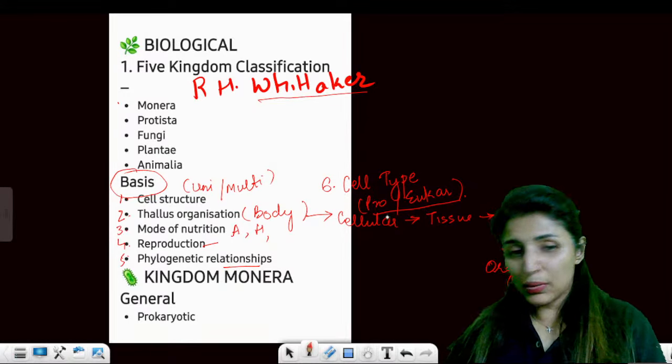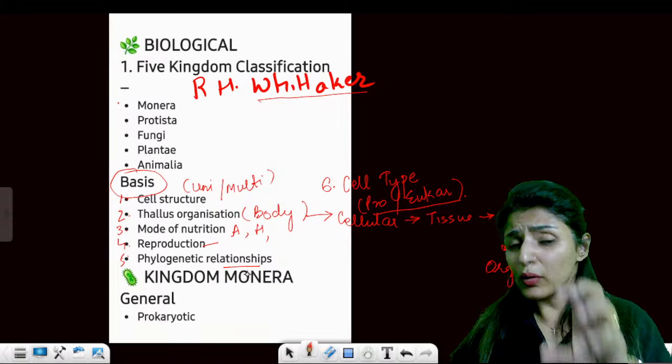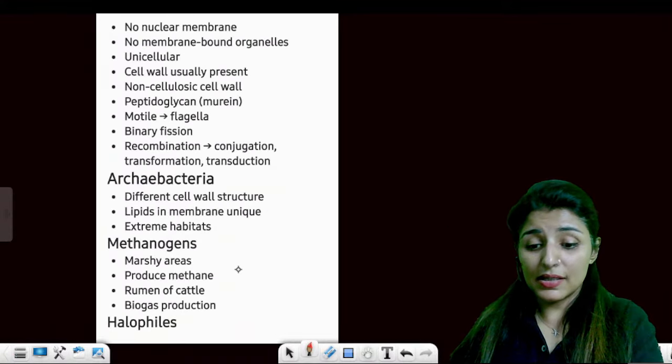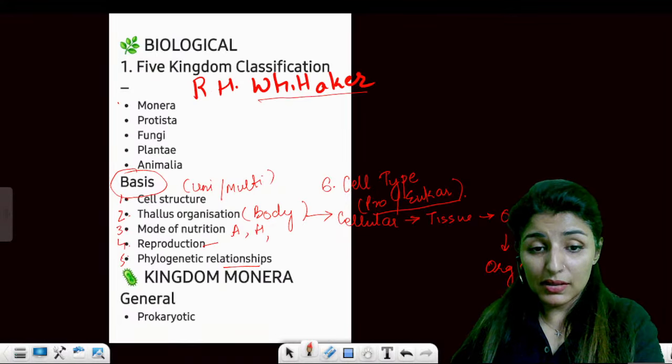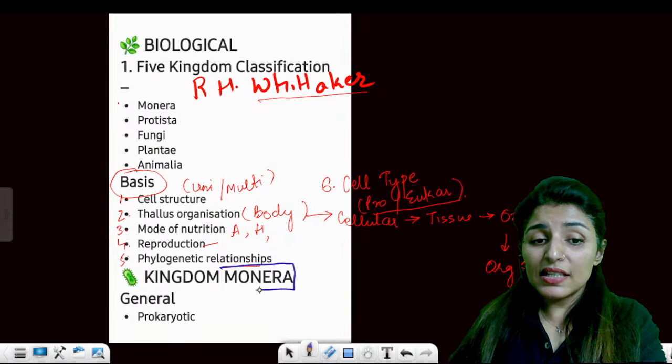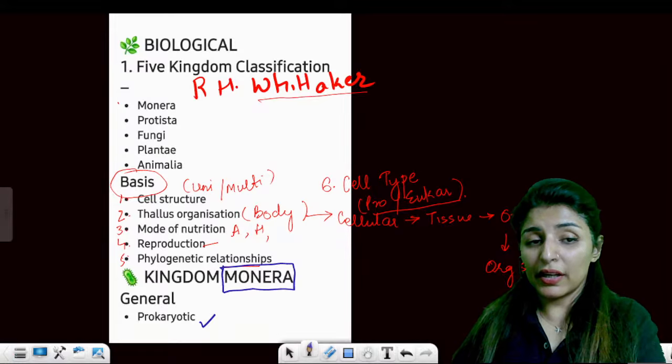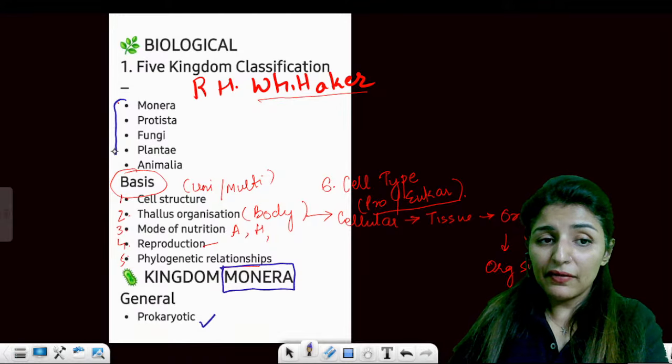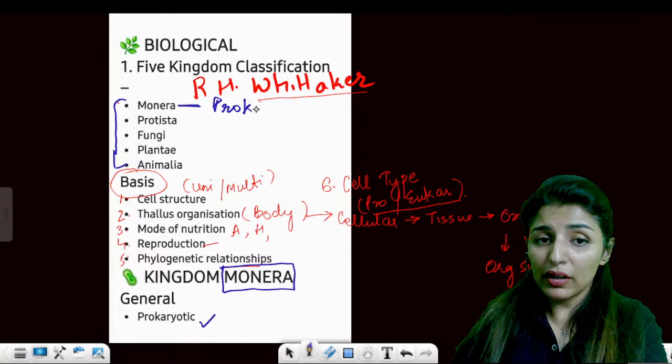Then next, we are going to take every kingdom one by one, starting with kingdom Monera. We know that kingdom Monera consists of only prokaryotic organisms, and out of these 5 kingdoms, it is only kingdom Monera which has prokaryotic organisms. The rest of the 4 kingdoms include eukaryotes.